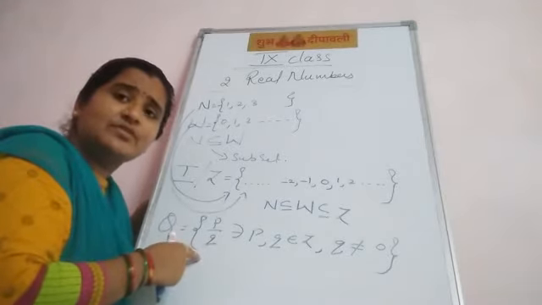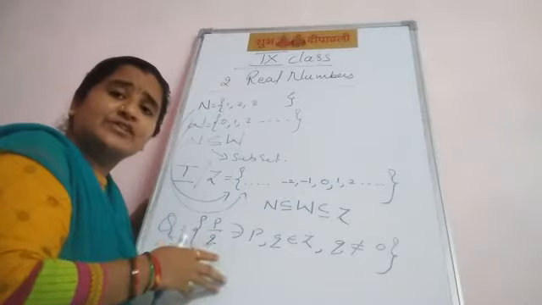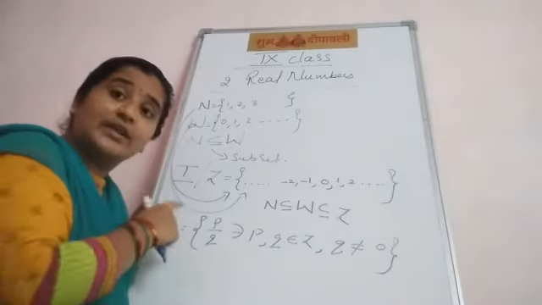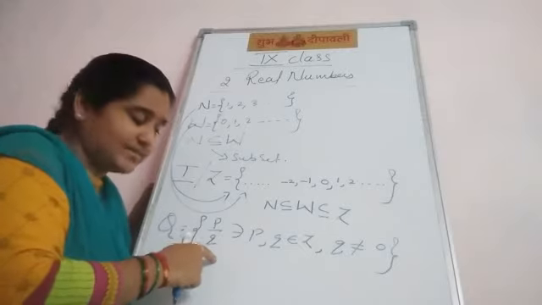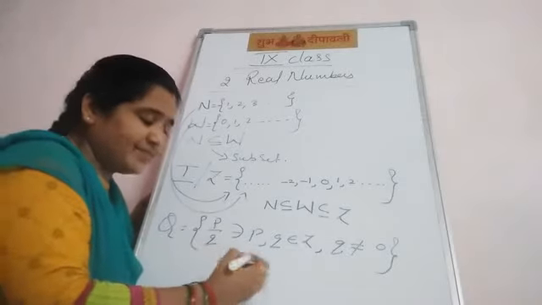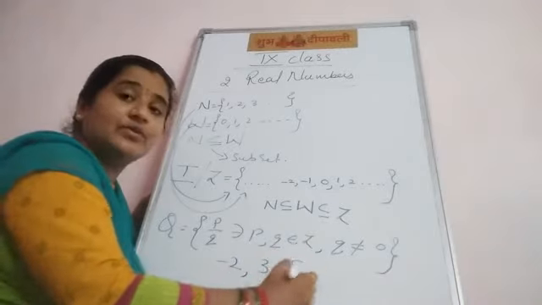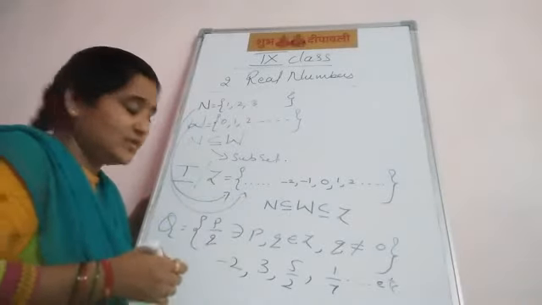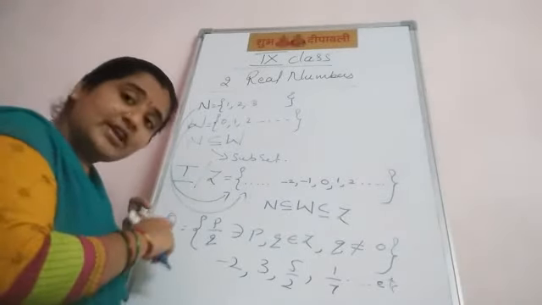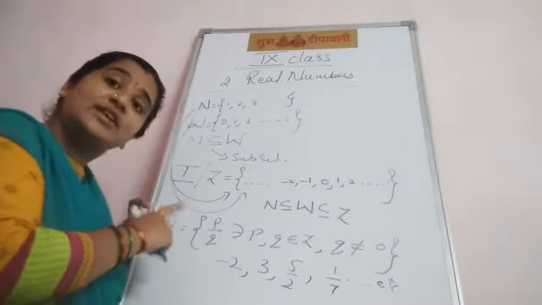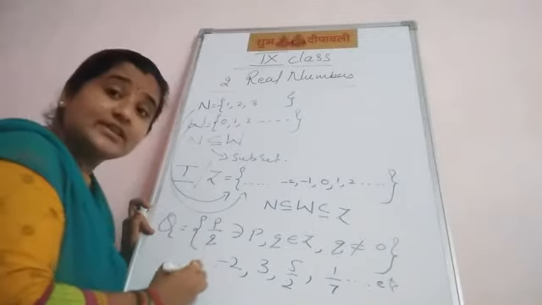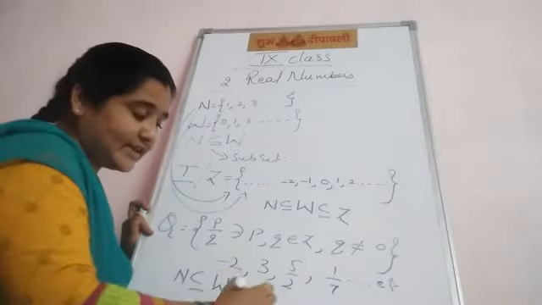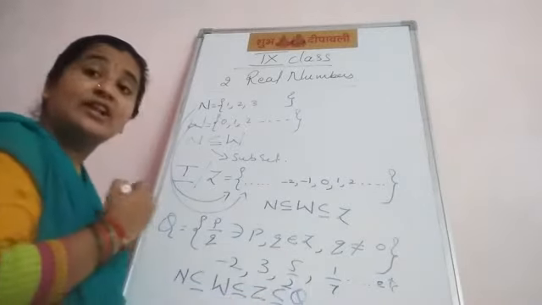Rational numbers means fractions, but not only fractions: all natural numbers, whole numbers, and integers are rational numbers. Examples: -2, 3, 5 upon 2, 1 upon 7, and so on. These are all rational numbers. So N is a subset of W, a subset of Z, a subset of rational numbers.